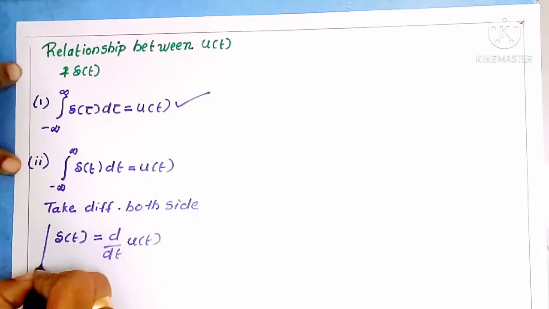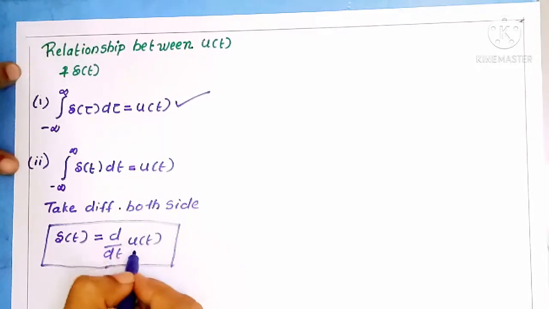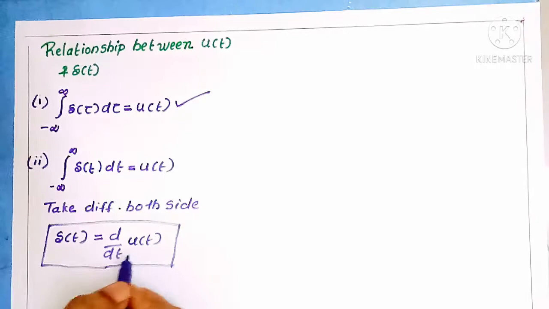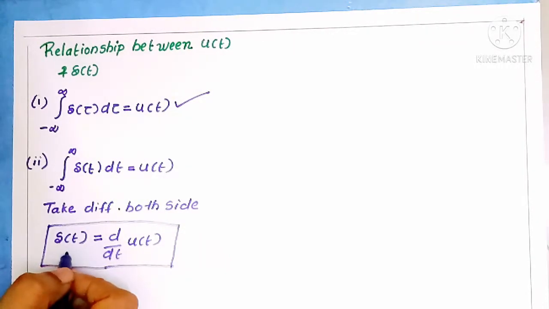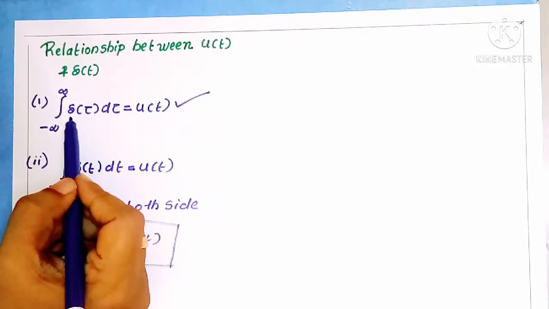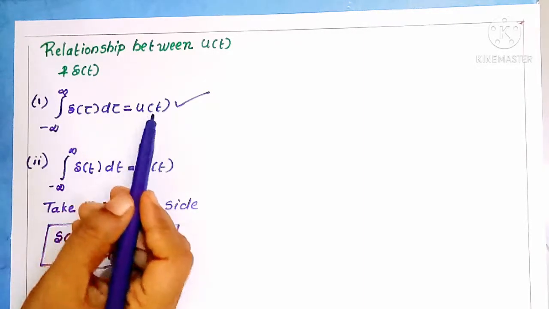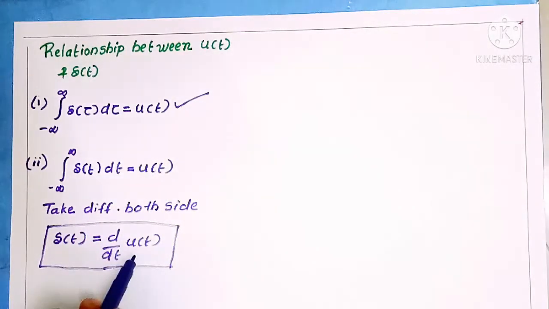So this is the second relation. If you take the differentiation of the unit step signal, you will get the unit impulse signal. And the first relation: if you take the integration of a unit impulse signal, you will get the unit step signal.